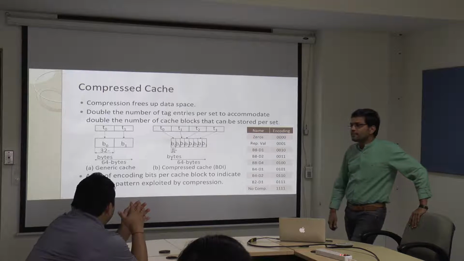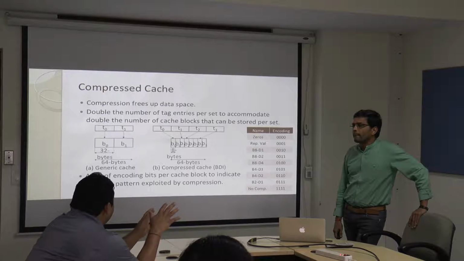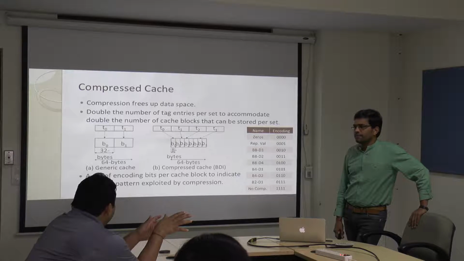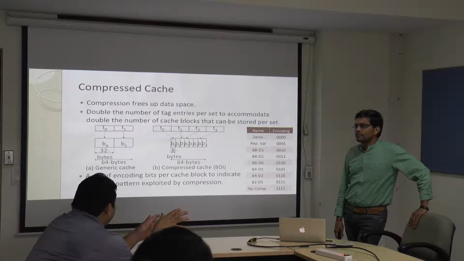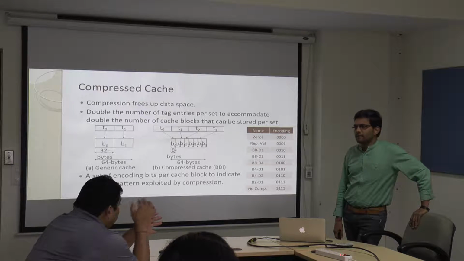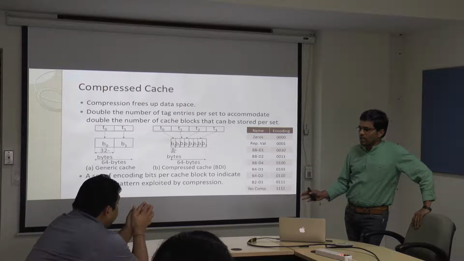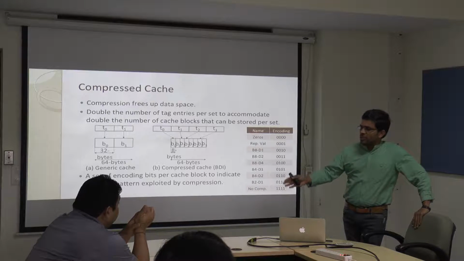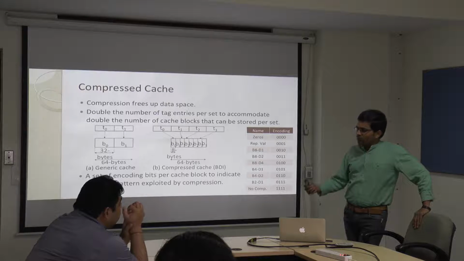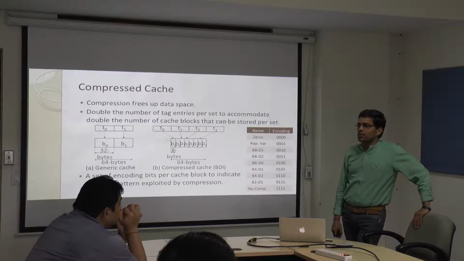Yeah, I missed the introduction probably, but if I understand correctly, the data is uncompressed in the main memory. Yes. And when we are bringing it to L3 or whatever the last level cache is, at that time it is being compressed. So we compress and the compressed data will be placed in the LLC. And whenever we are supplying the data from LLC to the top levels, then we are going to decompress.